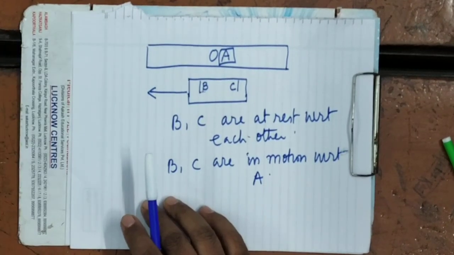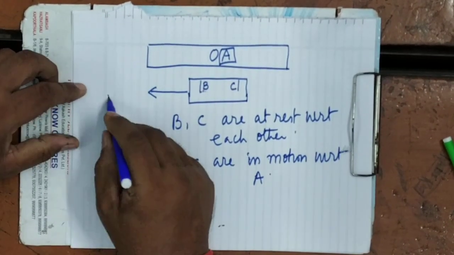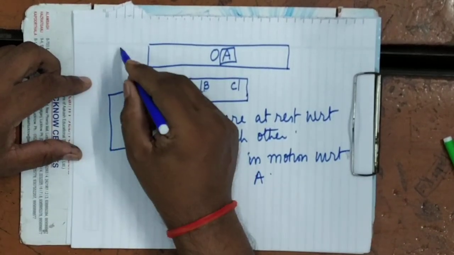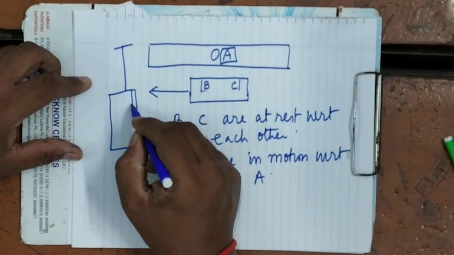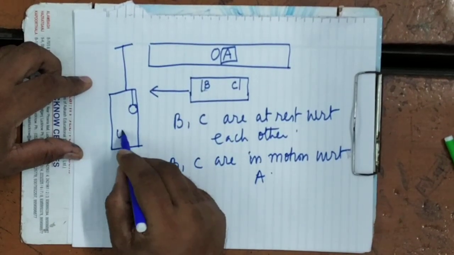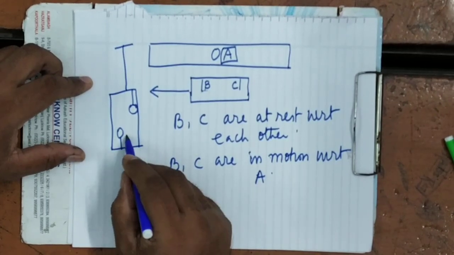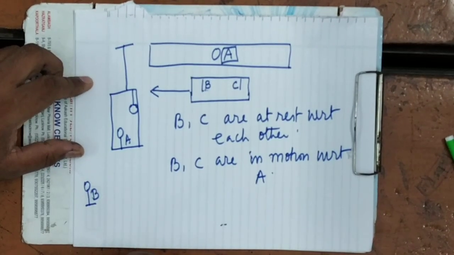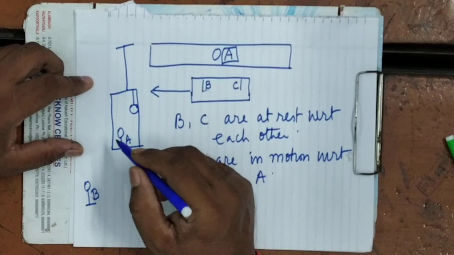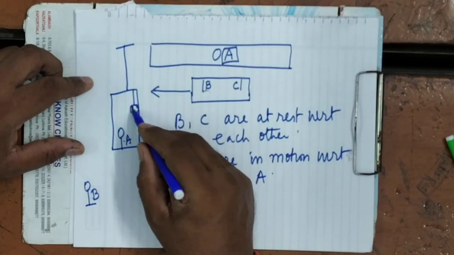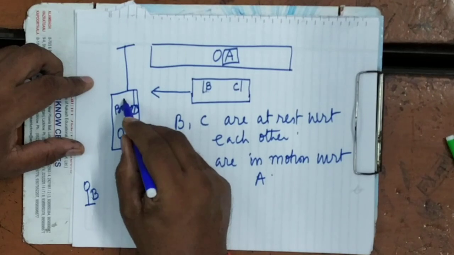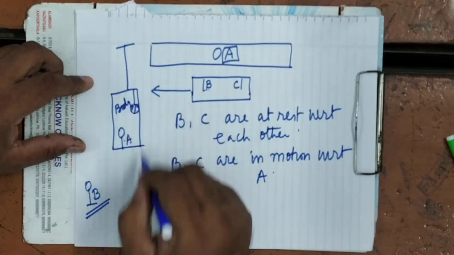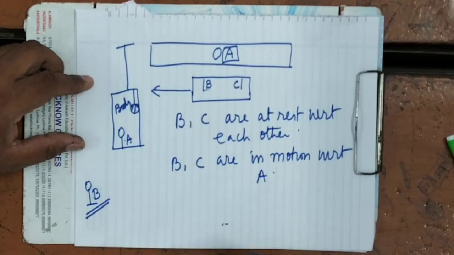Suppose in one frame it is at rest, in the other frame it will be in motion. I am giving one more example. See here. Suppose this is the elevator's cabin and its walls are of glass, and here a body is hanging and one person A is standing here. There is another person B here outside the elevator's cabin. So see here, A will find that this body is at rest with respect to A. But with respect to B, it is not at rest. It is moving down. It's clear.